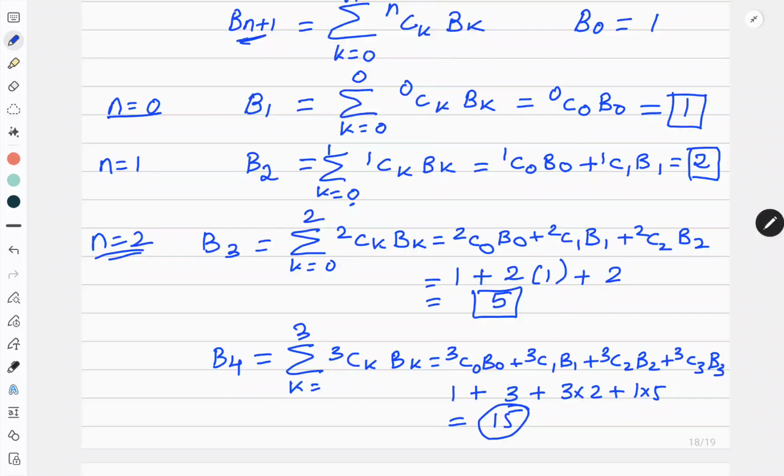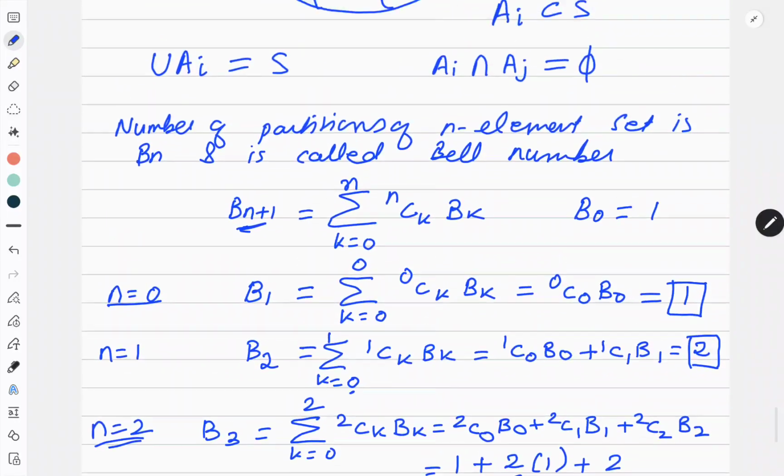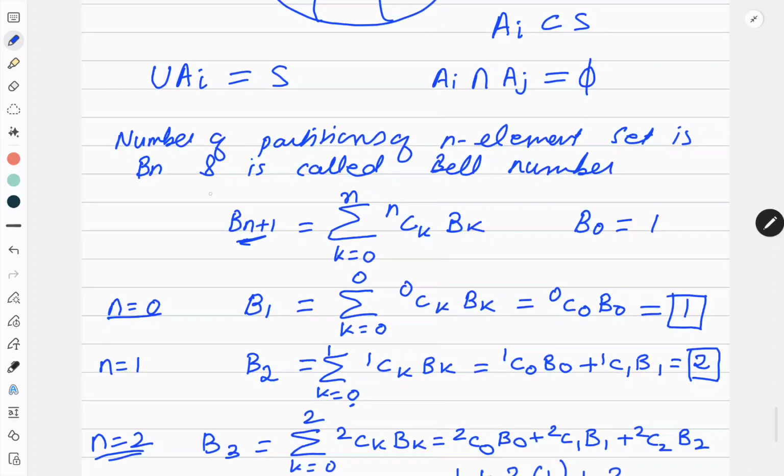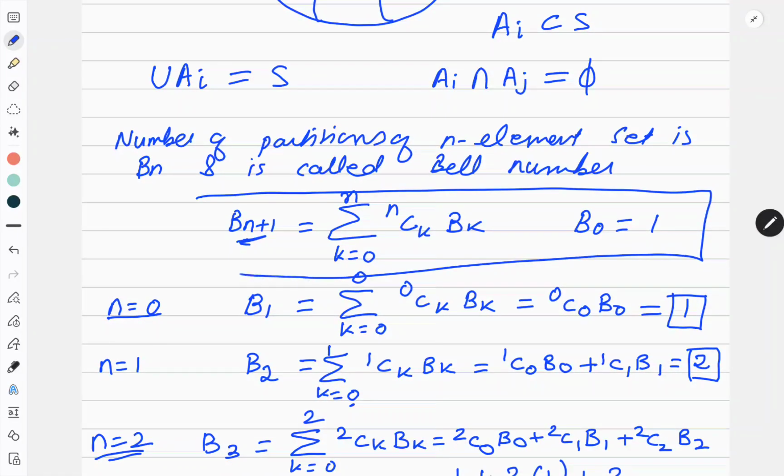So the Bell number is a very small topic and this is what there is to it. The Bell number is basically, as I said, the number of partitions of an n element set S. And the simple method to find it out is this formula. So if you remember the formula, you can find out the Bell number.